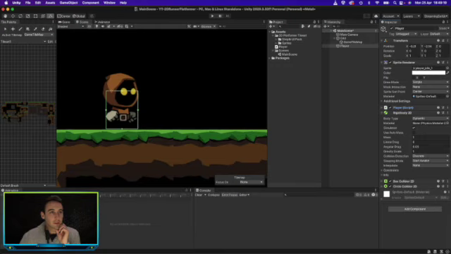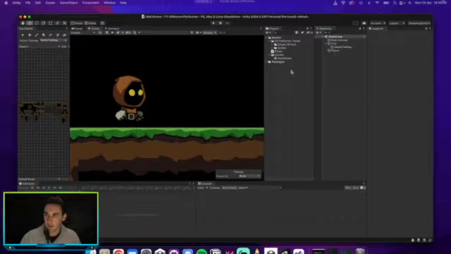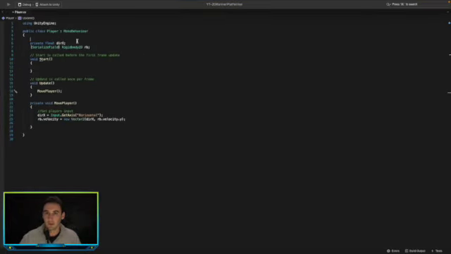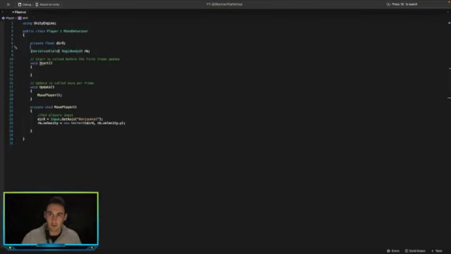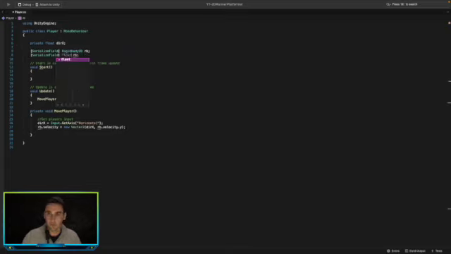So let's look. If we go ahead and look at this, okay, I think I know. So what we're doing is we're not actually adding any speed to our player. So here we need to create another through line first. Let's set that to, let's go 15 for now.